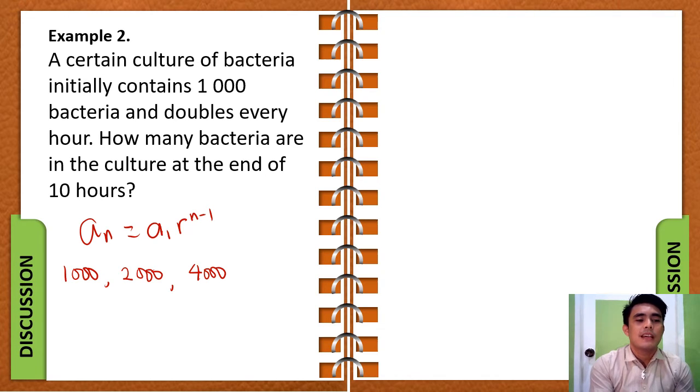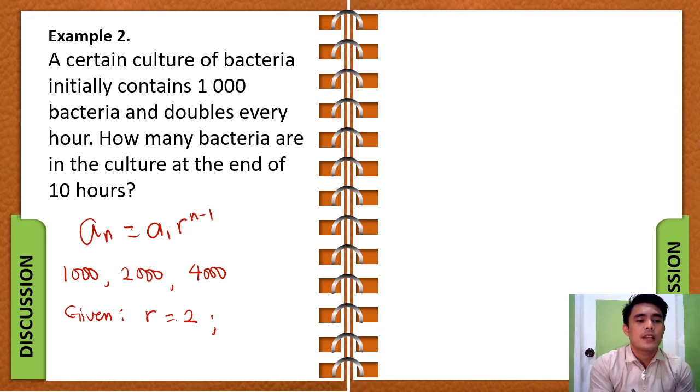Now clearly this sequence is geometric because we have multiplied a certain number to every preceding term in order to obtain the next term. And that number is 2, right? So 1000 times 2 is 2000. 2000 times 2 is 4000. Hence, first identifying the given, our common ratio is 2.